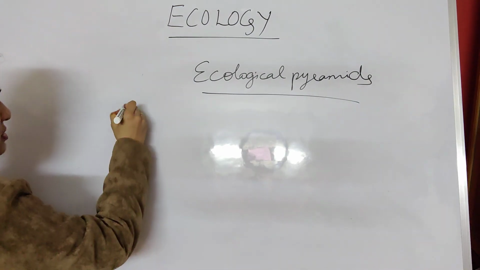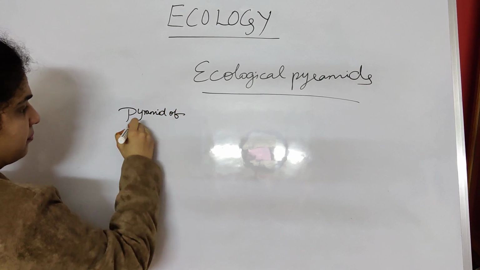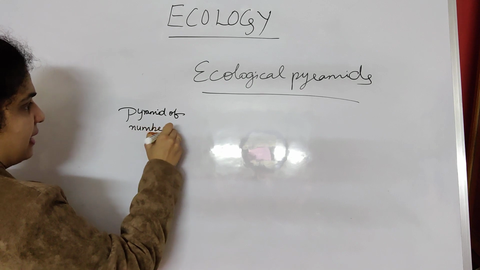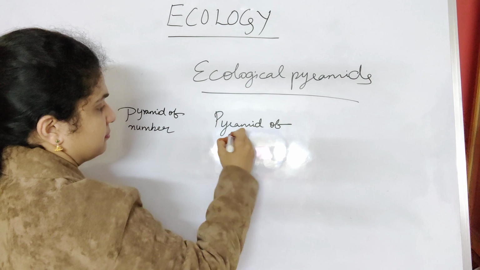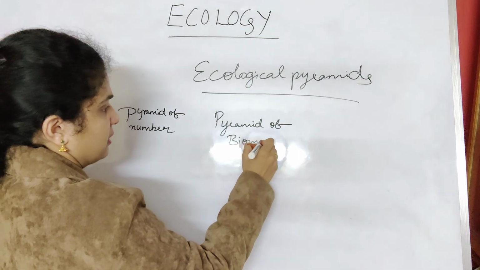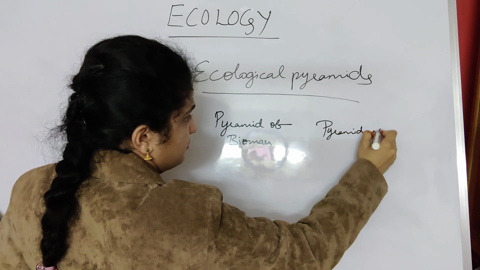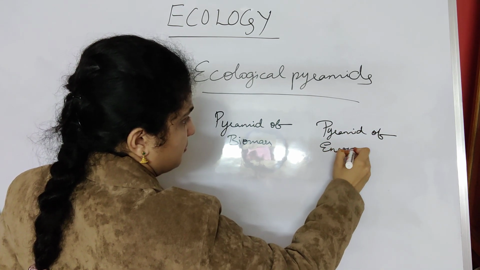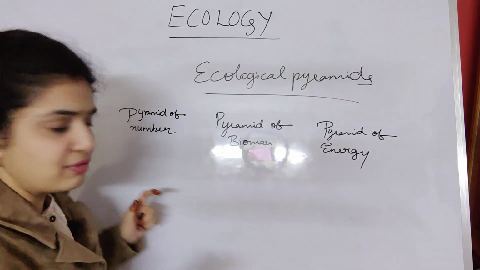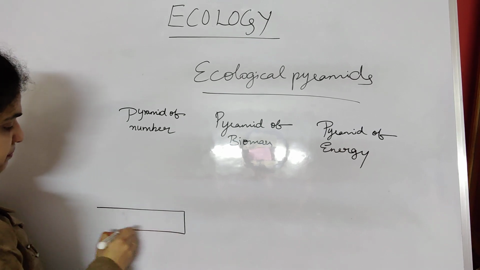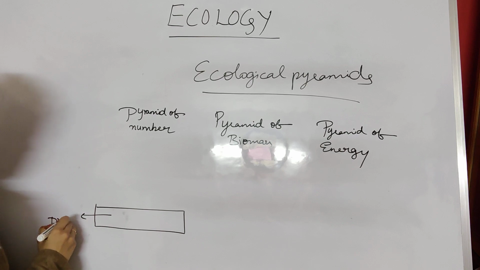So basically, if you start with pyramid of number, the second one is pyramid of biomass. The third is pyramid of energy. And again, in these three different types, it will vary. Suppose this is the primary producer. These are producers.